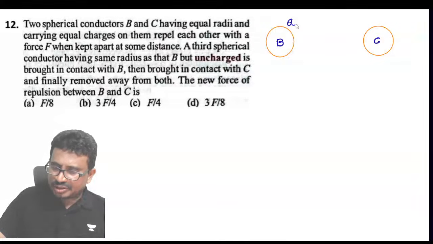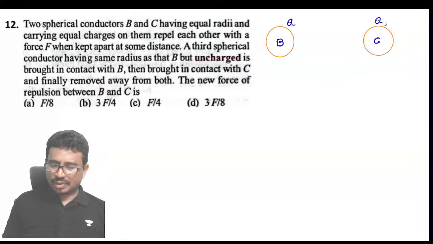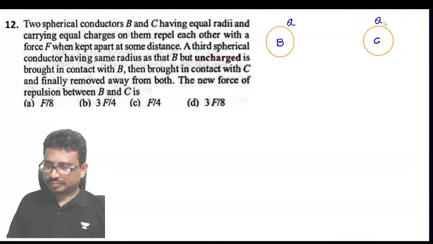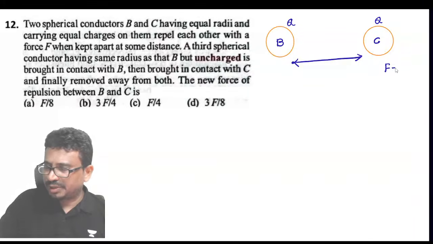Let us say the charge is Q, and the charge is also Q. When kept apart at some distance, the force between them will be equal to KQ square by R square.